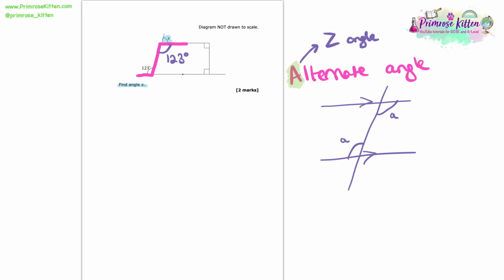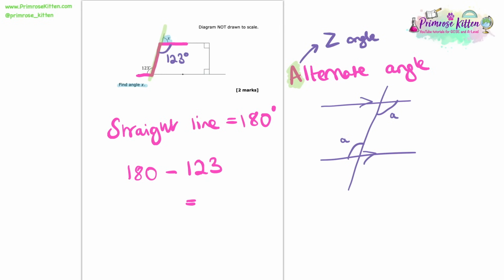So now that we know that that angle is 123 degrees, we can work out what that angle X is, simply by using the fact that the angles on a straight line add up to make 180 degrees. So that means that we can say that 180 minus 123 gives us our angle X, and that's going to give us 57 degrees. So that there is our answer.